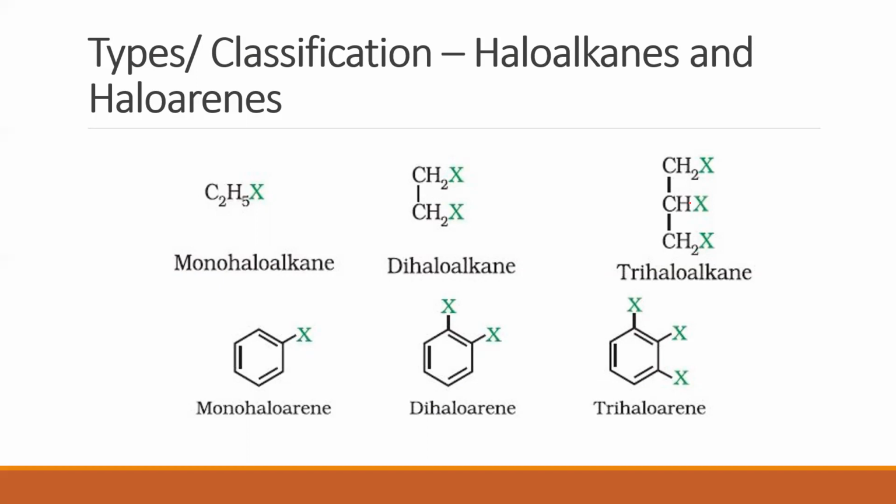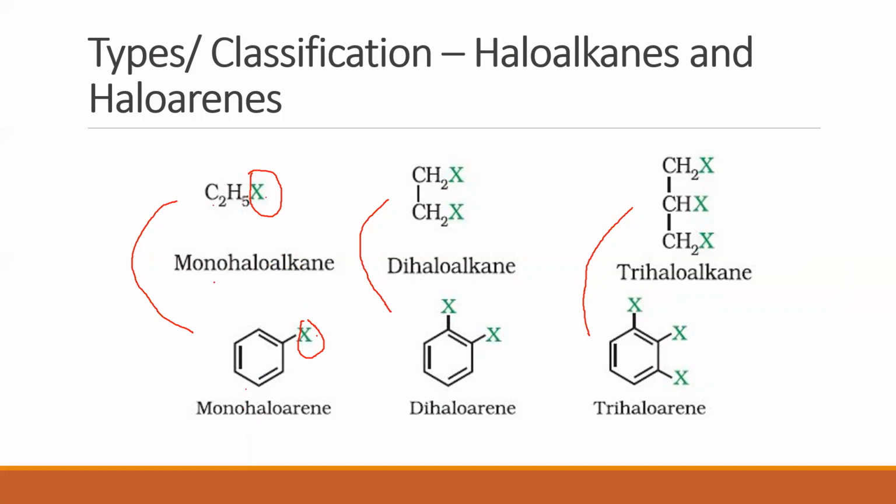Clear? Are you able to identify? Yes. So if you observe these compounds closely, this is related to this, this is related to this, and this is related to this. These three sets of compounds have a similarity. Now, what is the similarity? Yes, the similarity is the number of halogen atoms which are bonded. In these two cases, we only have one halogen atom that is bonded either to an alkane or to benzene.